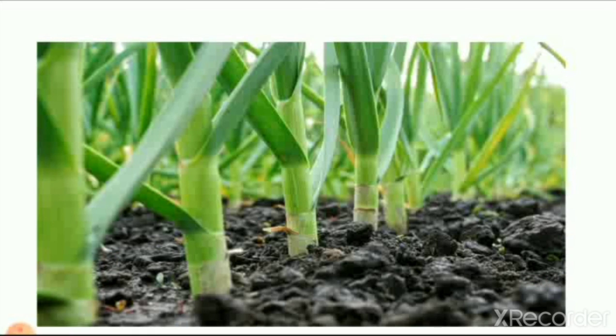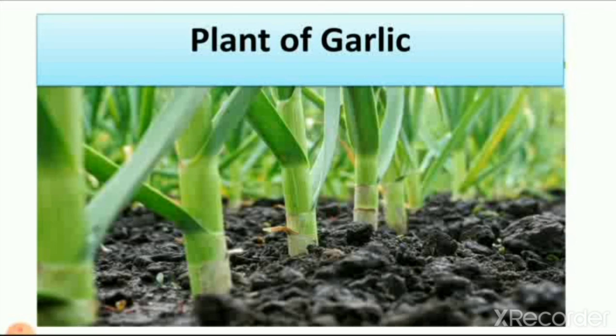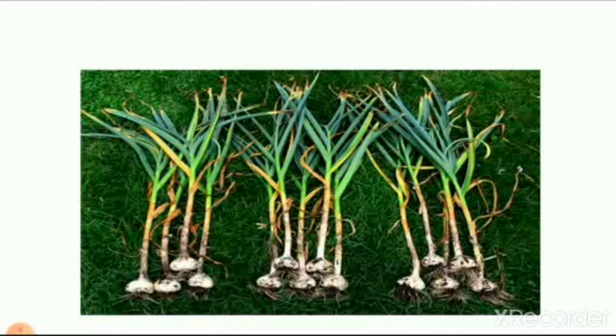Then it is a plant of the garlic. You cannot see garlic in this because garlic is underground part of the plant. And we also use green garlic in winter, and in regular days we use dry garlic. You can see here when we take out the plant of garlic how it looks.